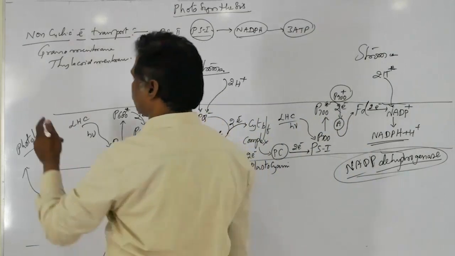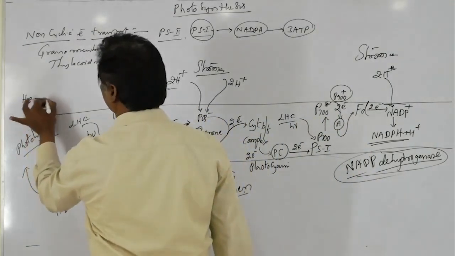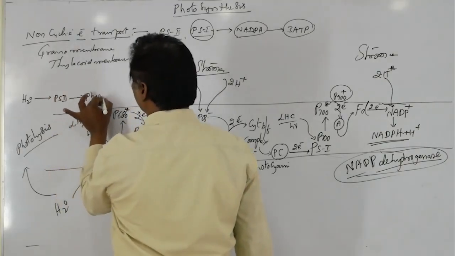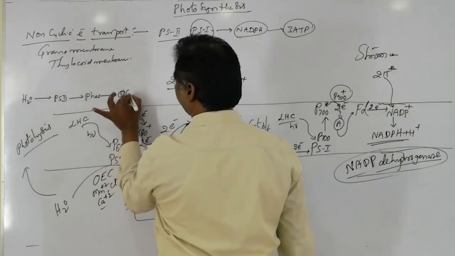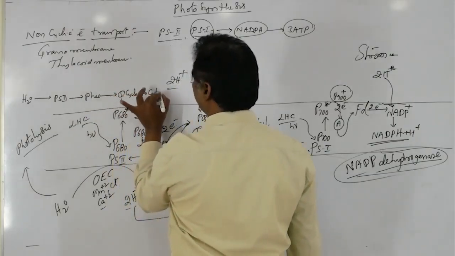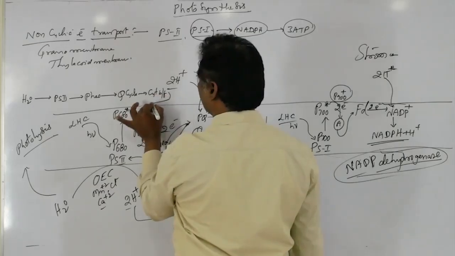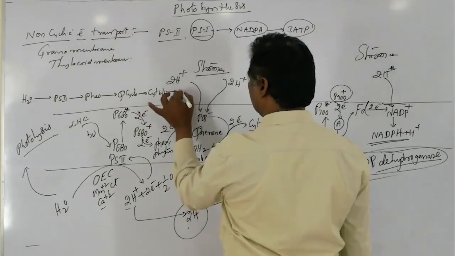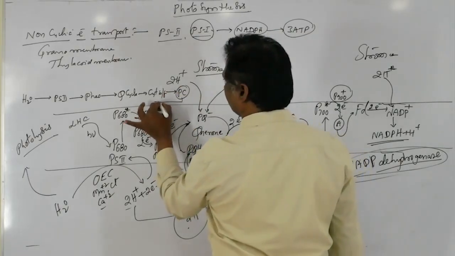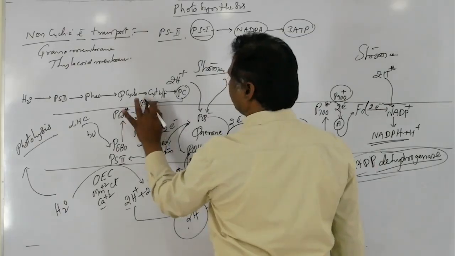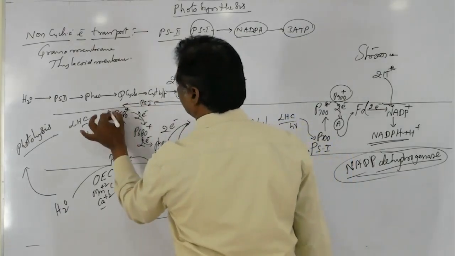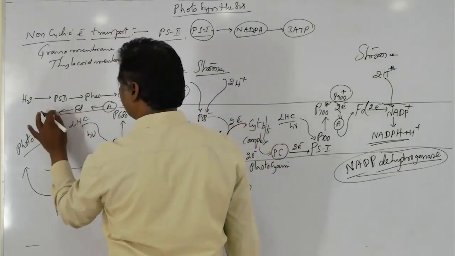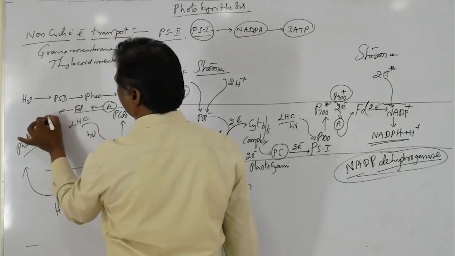So you can write the electron transport system starting from H2O to PS2 to pheophytin to the Q cycle to cytochrome b6f to plastocyanin to PS1 to the unnamed compound to pyridoxine to finally